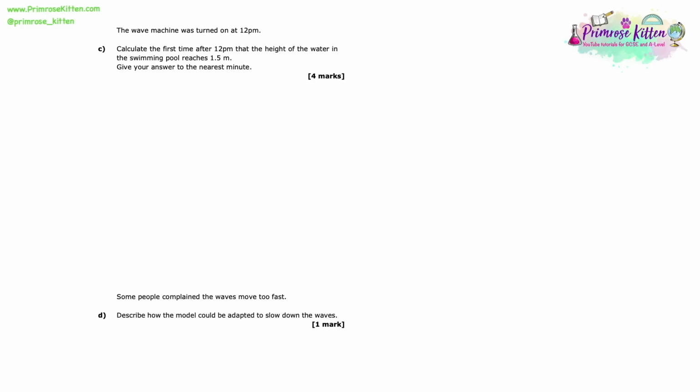The wave machine was turned on at 12 p.m. Calculate the first time after 12 p.m. that the height of the water in the swimming pool reaches 1.5 metres, giving your answer to the nearest minute.